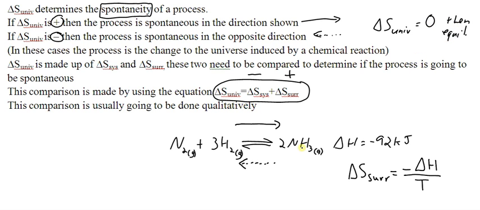So hopefully this helps you out. Oftentimes this type of consideration for the change in entropy of the universe is going to be qualitative, like we just did, but in the end it's going to help you determine spontaneity, remembering that positive for the delta S of the universe means in the direction shown, negative means in the opposite direction. So I hope this helps. Good luck putting it to use.